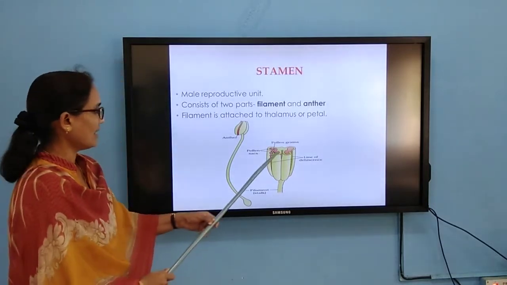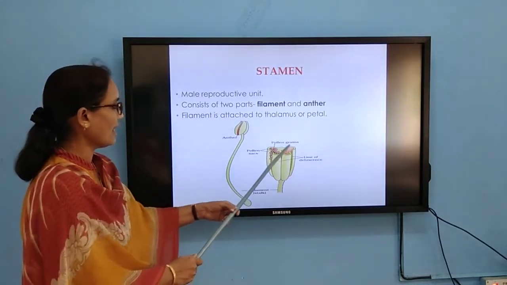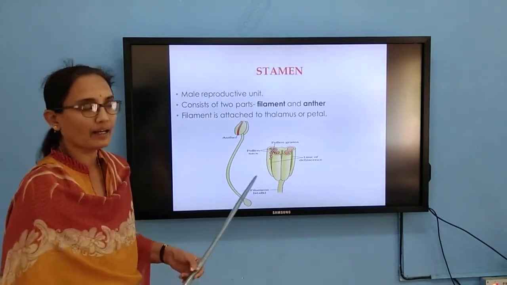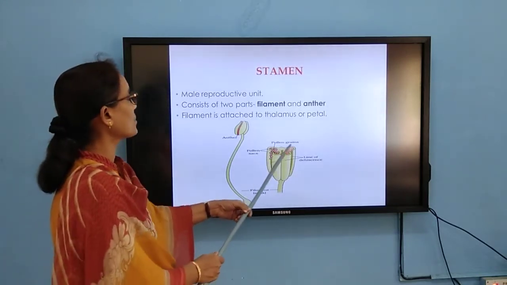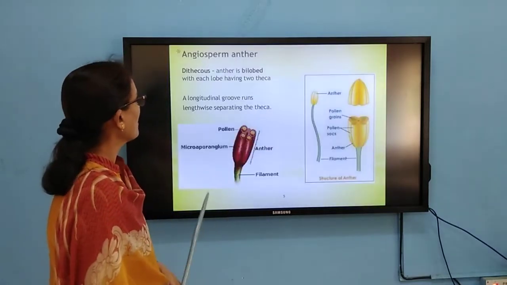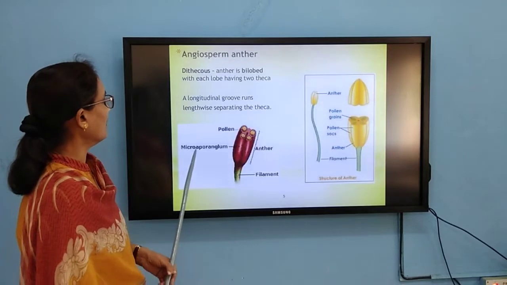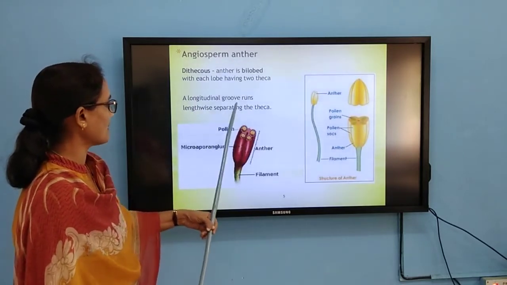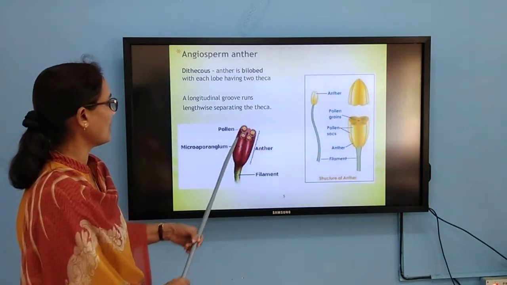If you take the transverse section, you can find a tetragonal structure, and these theca are placed at each corner of this tetragonal structure. A longitudinal groove lengthwise separates the so-called theca.